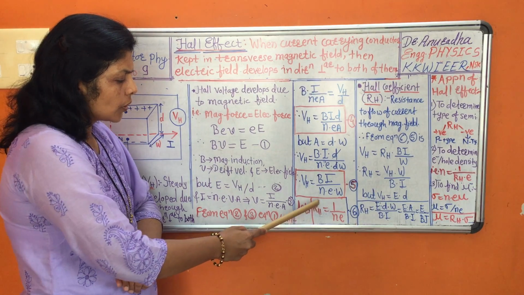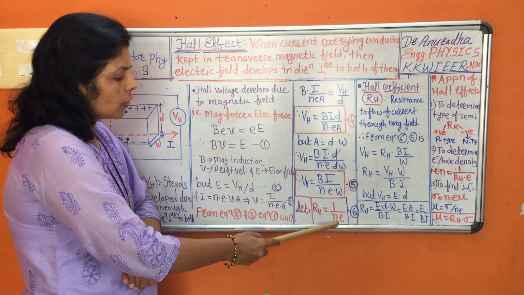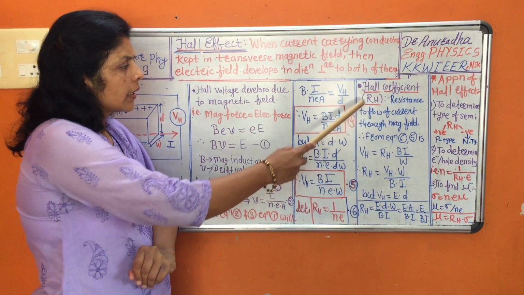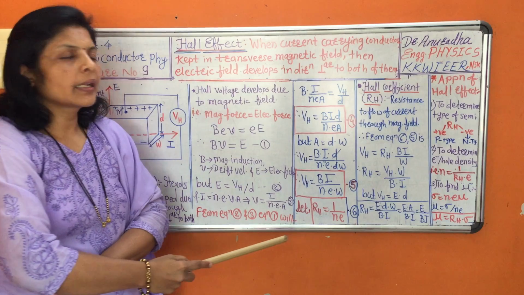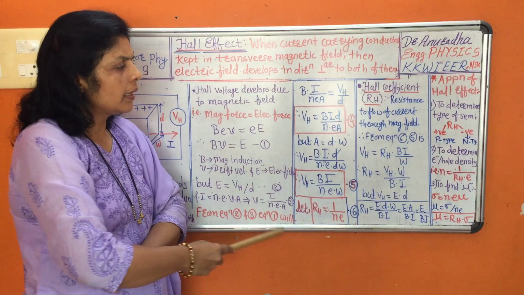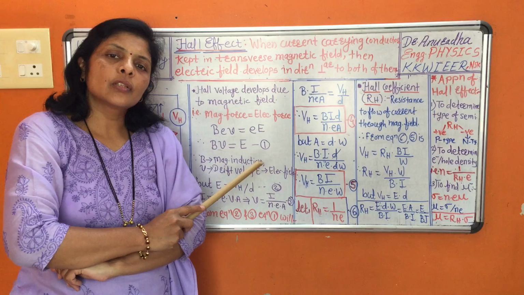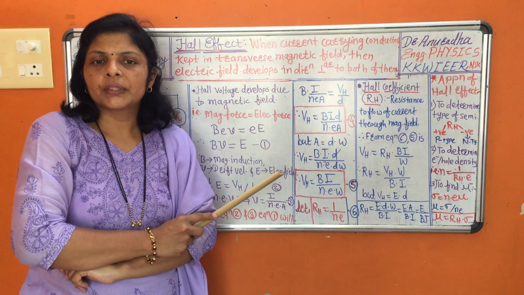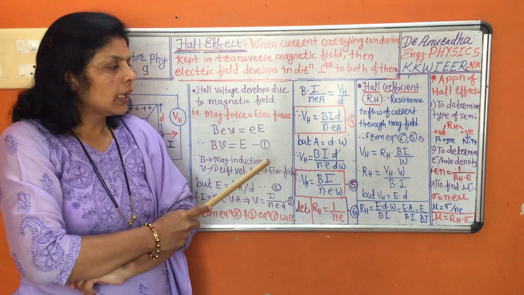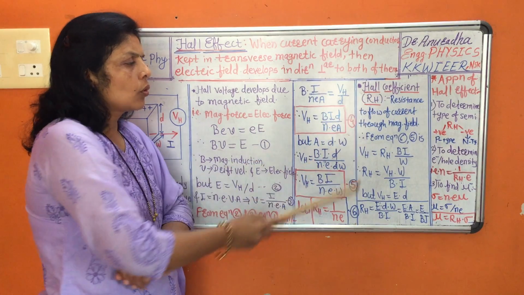So call both these terms RH. That reciprocal of the product of electron density and charge on the electron is called RH, and that RH term has a new name, the Hall coefficient. This Hall coefficient is a prime factor in determining various properties of a semiconductor. As the Hall effect is utilized to determine mobility of charge carriers and the type of charge in the semiconducting material, in all these practices we have to determine the value of RH, that is, the Hall coefficient.